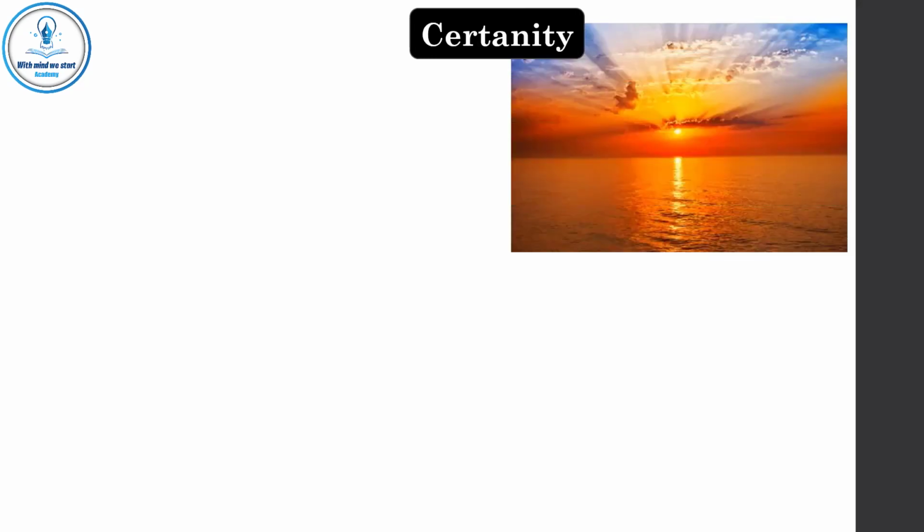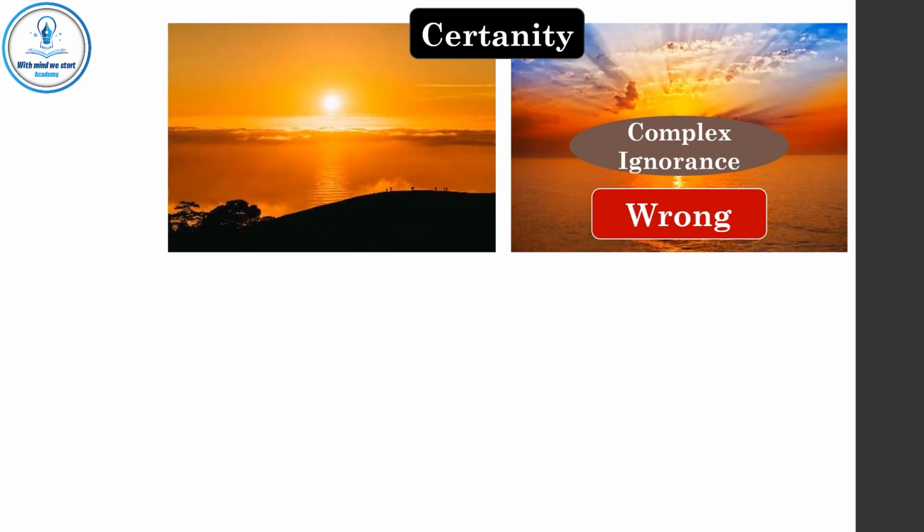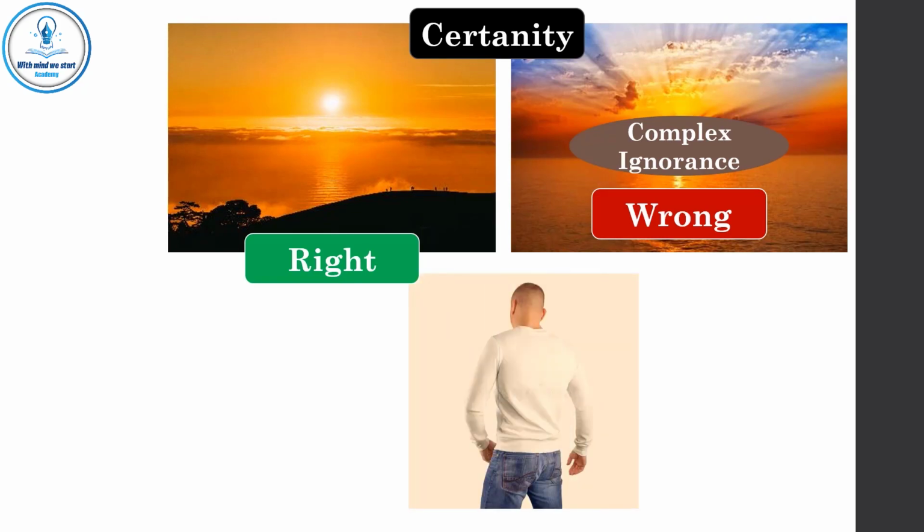Does certainty mean that the judgment must be right? Of course not. Someone may be certain and 100% sure that this is a sunset, and he may be wrong. This is complex ignorance. Someone may think this is a sunset, and he is 100% sure and certain, and he may be right. And if you ask him, what's your evidence? He may say, I just feel like it.